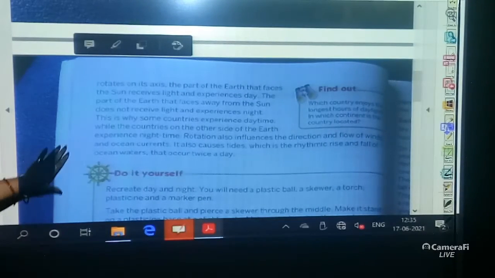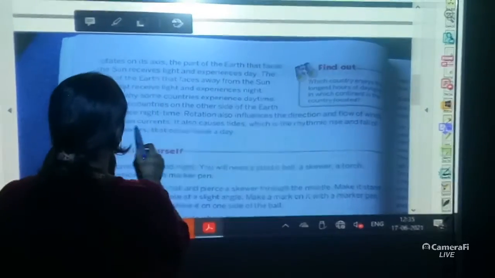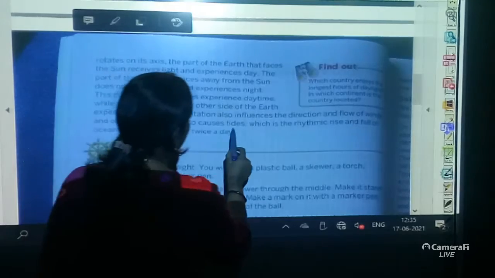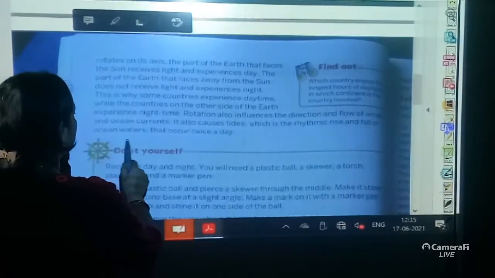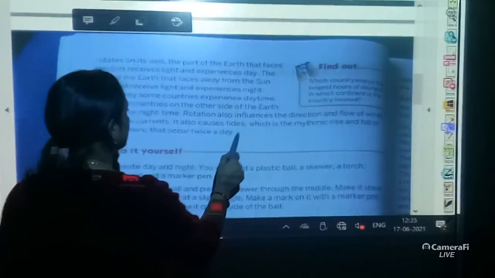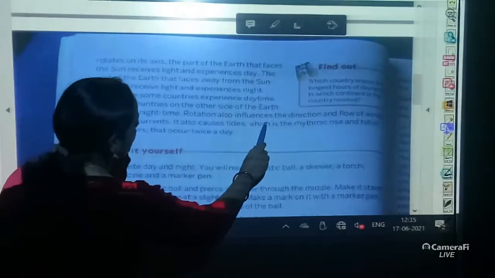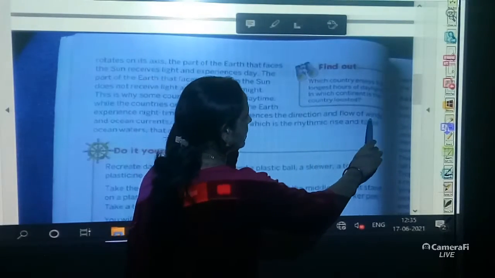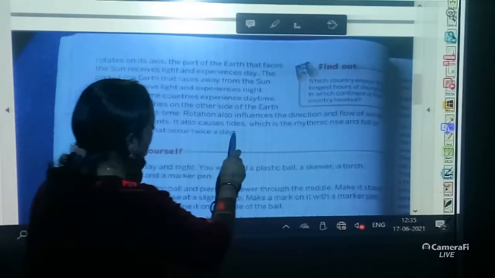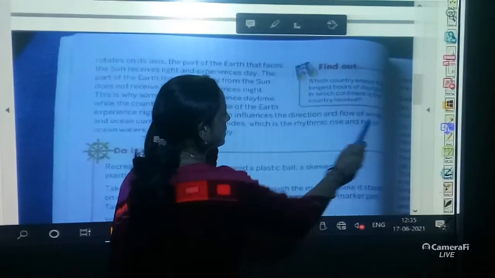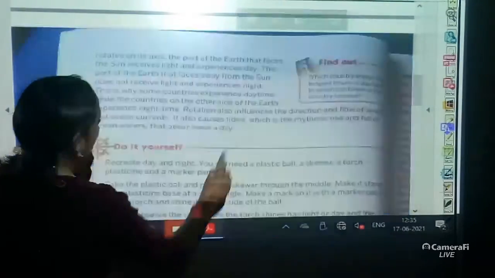Rotation also influences the direction and flow of winds and ocean currents. It also causes tides, which is the rhythmic rise and fall of ocean waters that occur twice a day. See, rotation also influences the direction and flow of winds and ocean currents. It also causes tides, which is the rhythmic rise and fall of the ocean waters that occur twice a day.